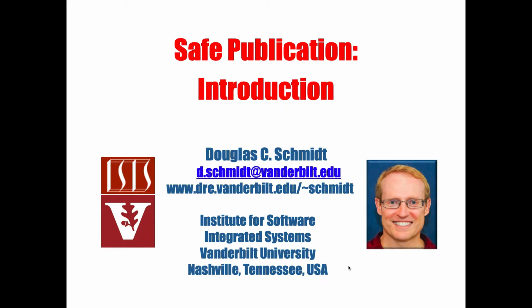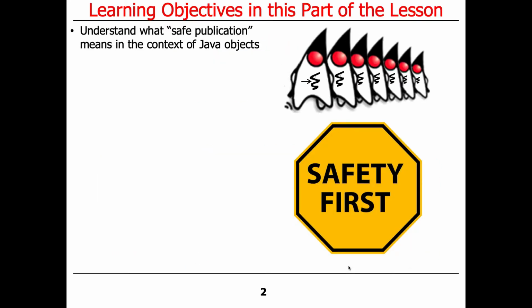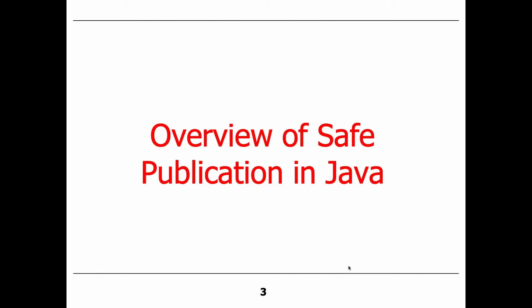So what we're going to do now is talk about something known as safe publication. And I'll explain to you what safe publication means in the context of Java objects, which is really what matters here because we're talking about Java.